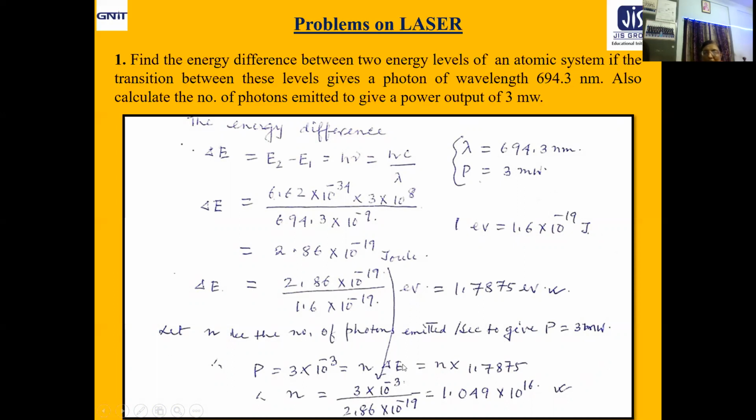And for each photon you are getting energy difference delta E. So the total energy per unit time, with number of photons N, is N into delta E. We have to find N. Delta E value we know, just put it here and you can get the value. So we are getting it as 1.049 into 10 to the power 16.